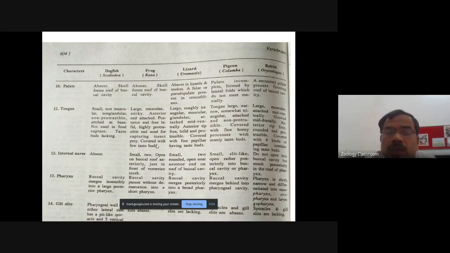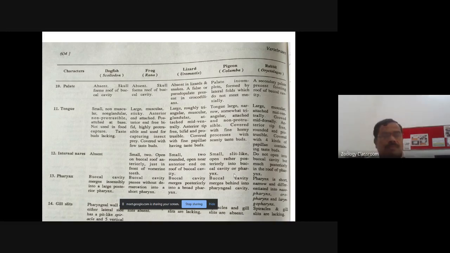Then come to the reptiles. Example is the uromastyx. Okay. So in case of this uromastyx, the tongue is large. It is roughly triangular. It is muscular, glandular, and it is attached mid-ventrally. The anterior tip is free, it is bifid, and it is protrusible. Okay, and it is covered with fine papillae having the taste buds, meaning taste buds are present on the tongue.